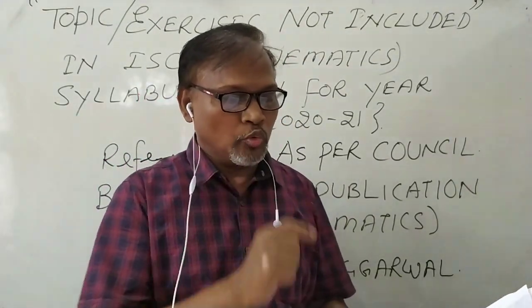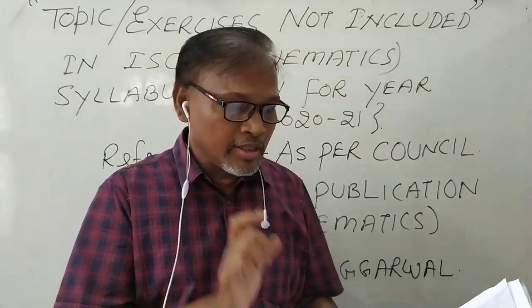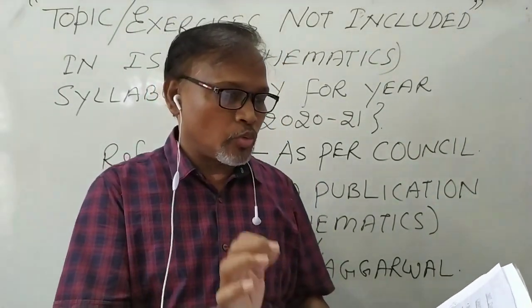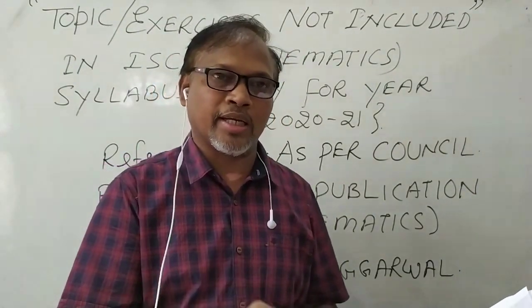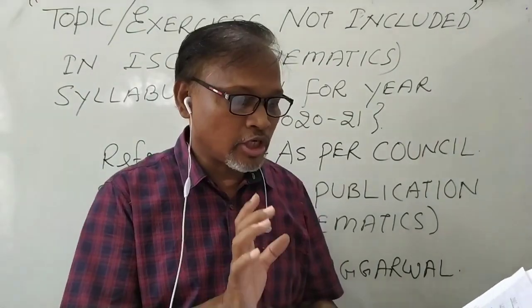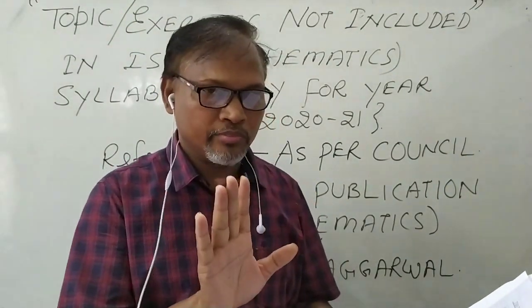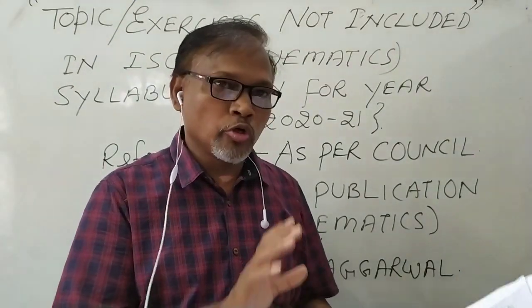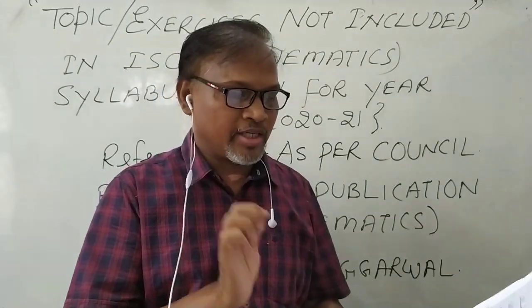Now chapter 2, inverse trigonometric functions. In this chapter only the graph of the inverse trigonometric function has been removed. Graph of inverse trigonometric functions, only the graph; others will come. So no exercise is excluded. Chapter 3, matrices.